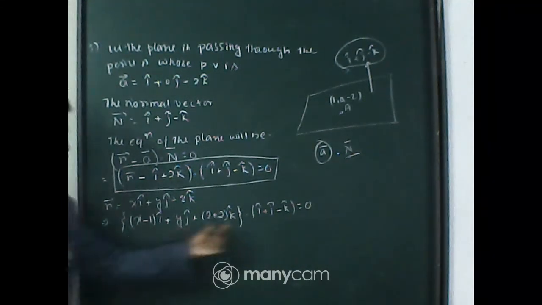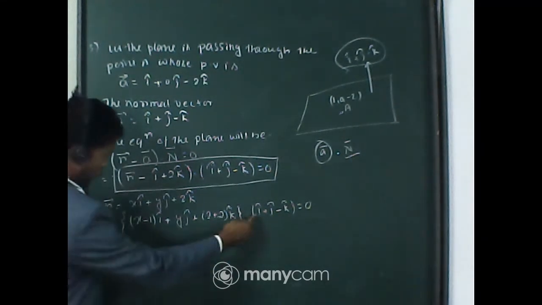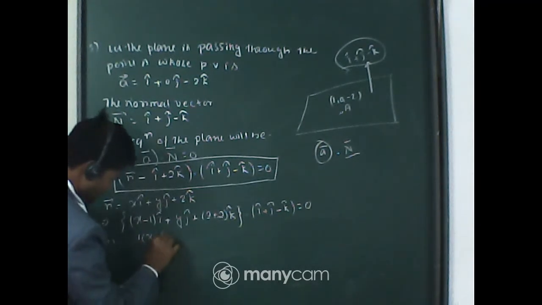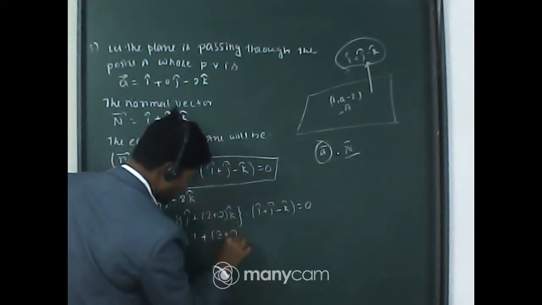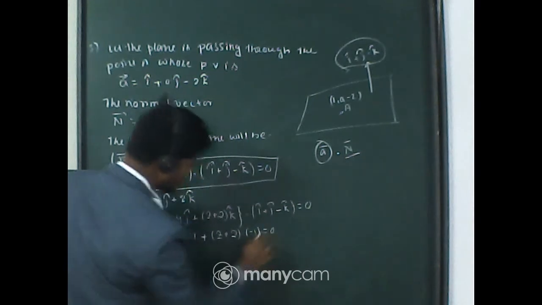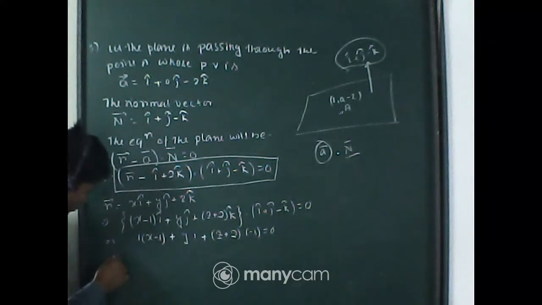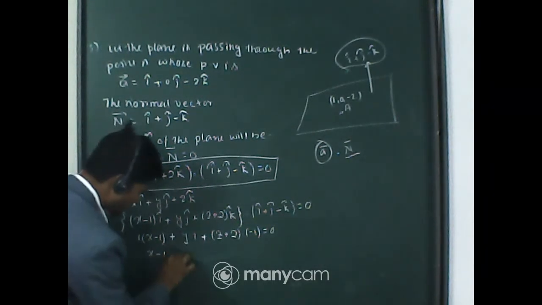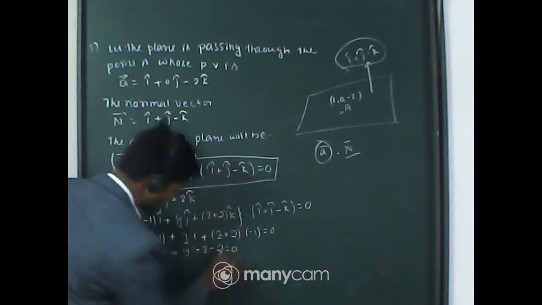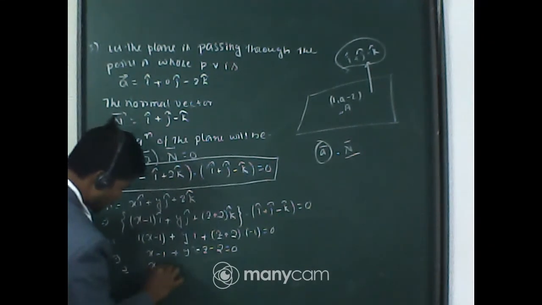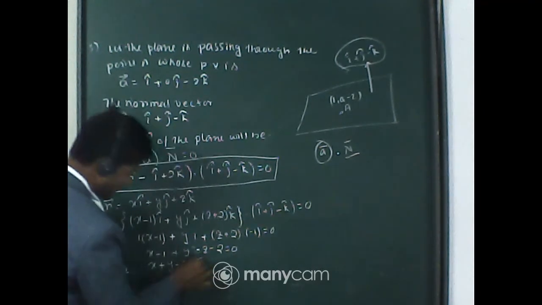Now this is actually a dot product of two vectors. So if I find the dot product, it will be 1 into (x minus 1) plus y into 1 plus (z plus 2) into minus 1, that is equal to 0. Now let's do the calculation. This is x minus 1 plus y minus z minus 2 equal to 0, which means x plus y minus z minus 3 equal to 0, so it is equal to 3.